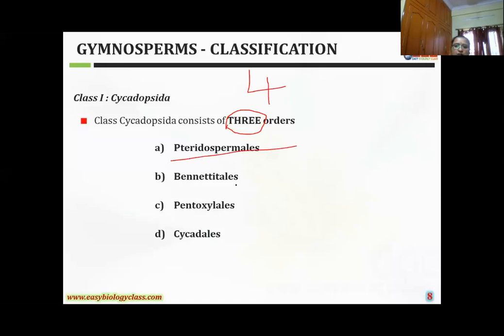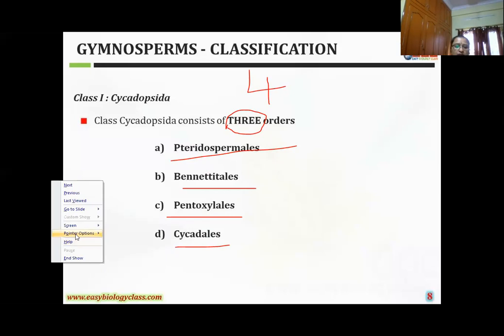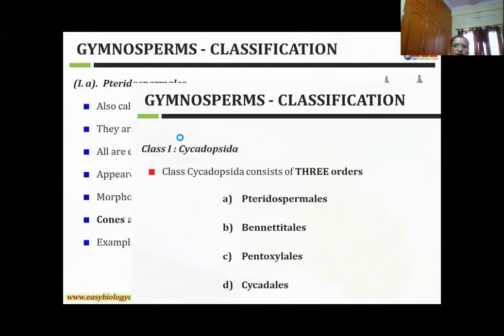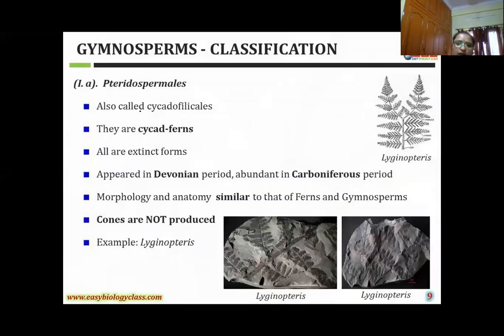The first order is Pteridospermales. The second one is Bennettitales. The third one is Pentoxylales. The fourth one is Cycadales. In this class, I'll explain each and every order, what characters are there. Here, the first order, what is the class name, girls? In this one, tell me what is the class?